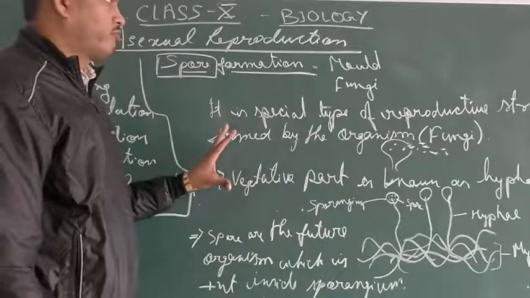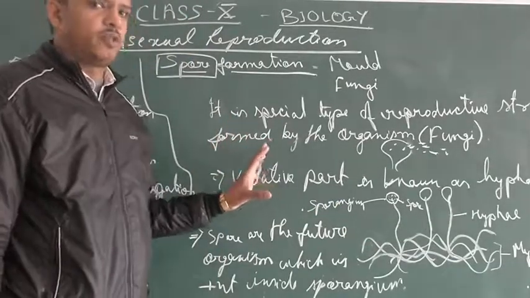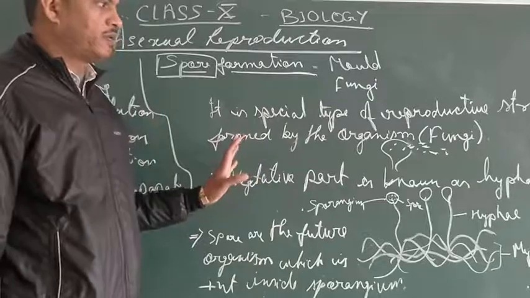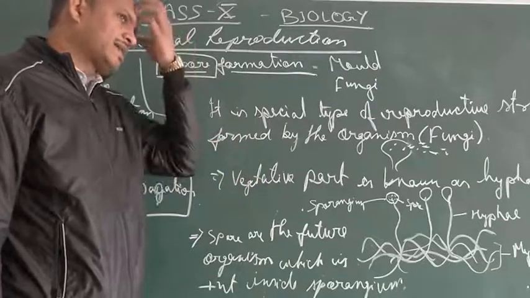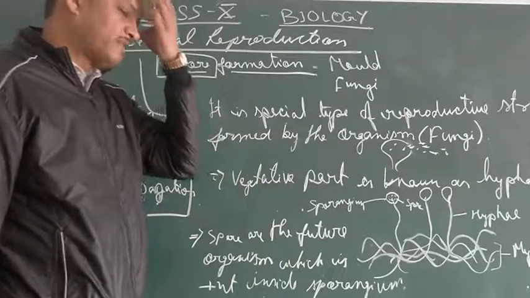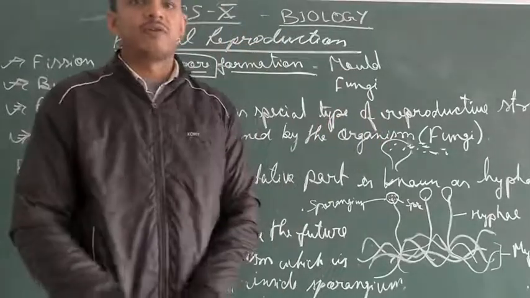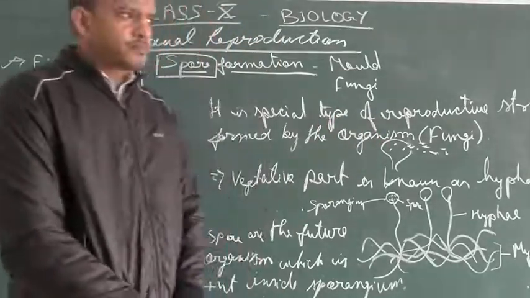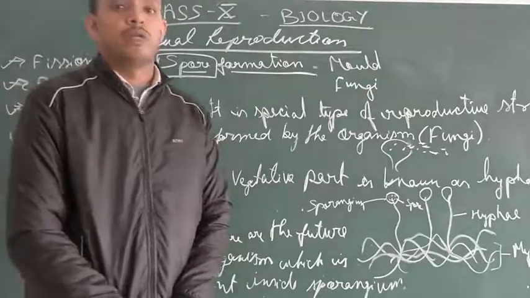So this is spore formation, which is also a type of asexual reproduction. There is no involvement of two parents, but in higher classes we will find that from here actually the process of sexual reproduction starts.